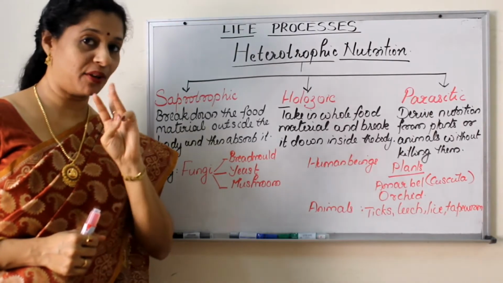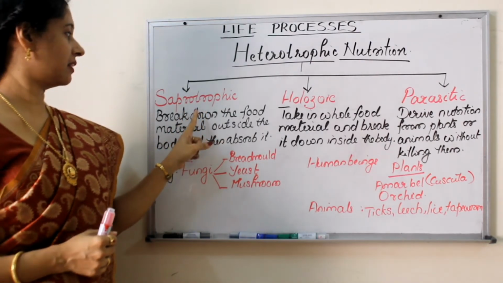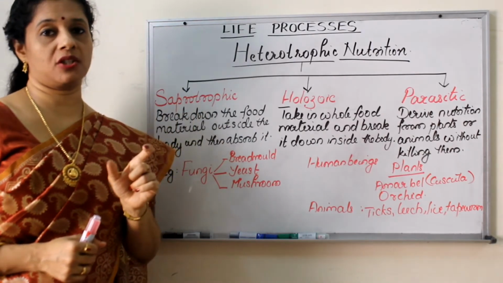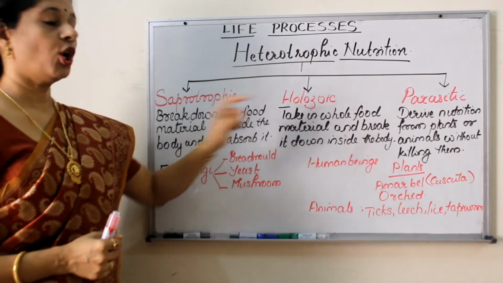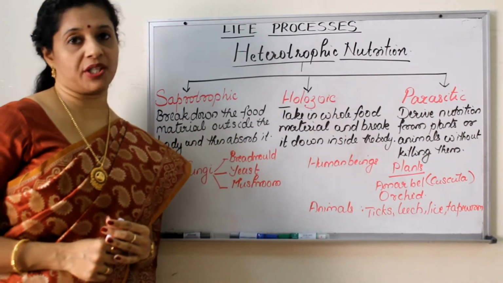Heterotrophic nutrition can be of three types. First, saprophytic nutrition, or we can say saprotroph. Trophism means nutrition. So saprotrophs are the saprophytic organisms. Then holozoic nutrition and parasitic nutrition.